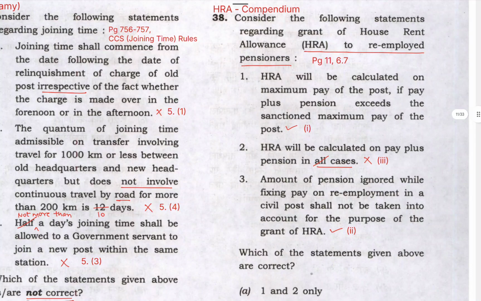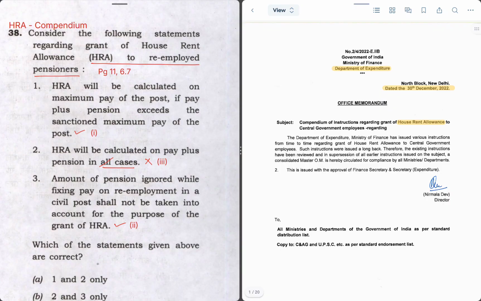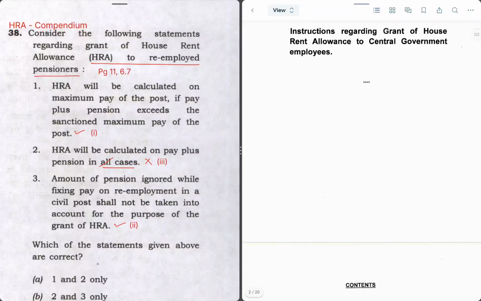38. This is also on HRA. Let me open this HRA compendium to have greater clarity. So here we have the OM on HRA issued by Department of Expenditure dated 30th December 2022, the latest edition. So the question is on HRA to re-employed pensioners. So for that we have to refer to page 11 of these instructions.